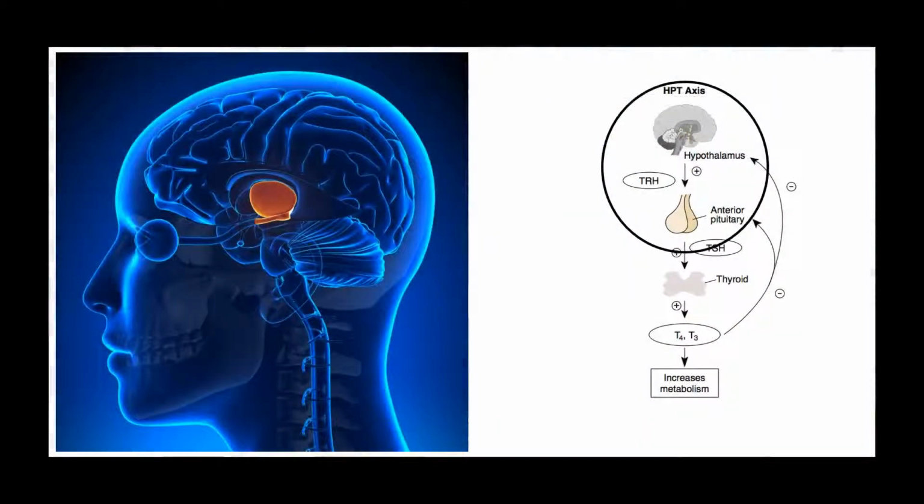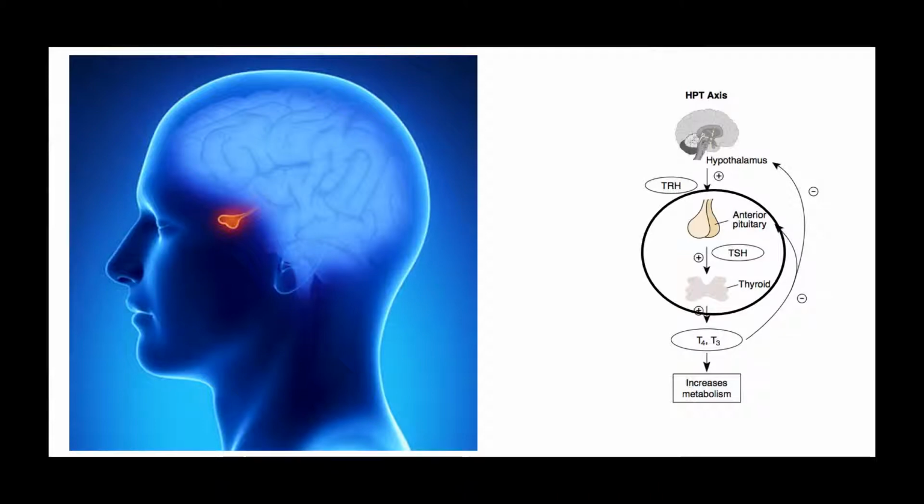The typical function of the thyroid gland in a healthy individual begins with a gland in the brain called the hypothalamus, which releases thyroid-releasing hormone, TRH. TRH stimulates the pituitary gland to release thyrotropin, also known as thyroid-stimulating hormone, TSH, which then targets the thyroid gland.